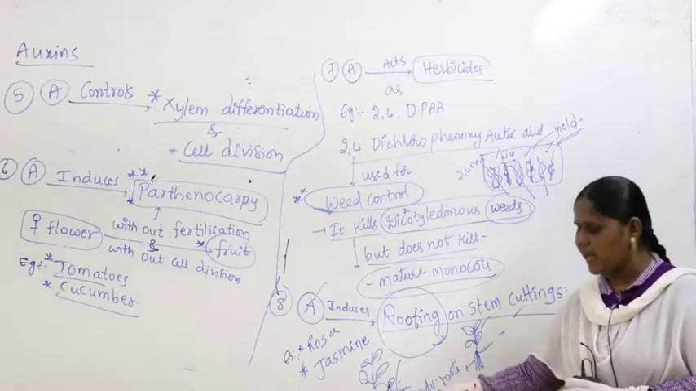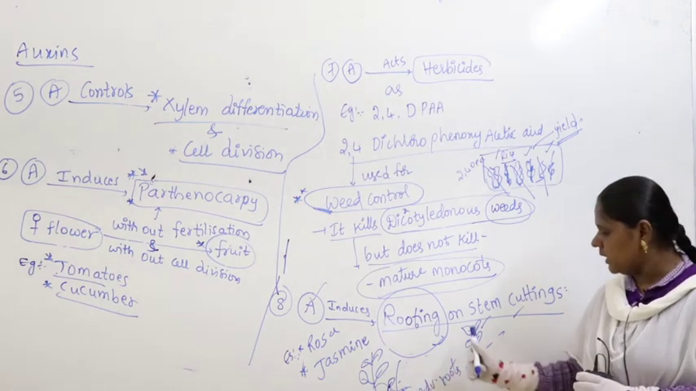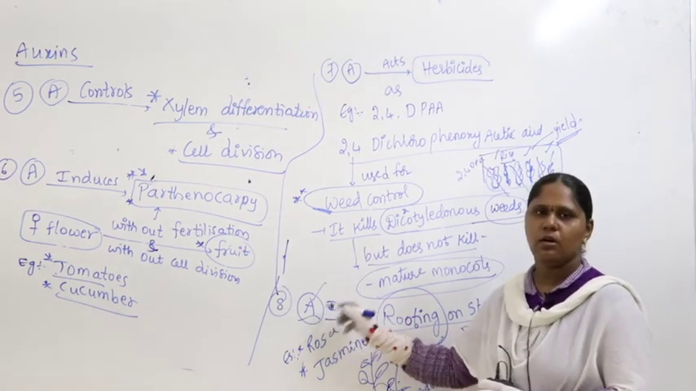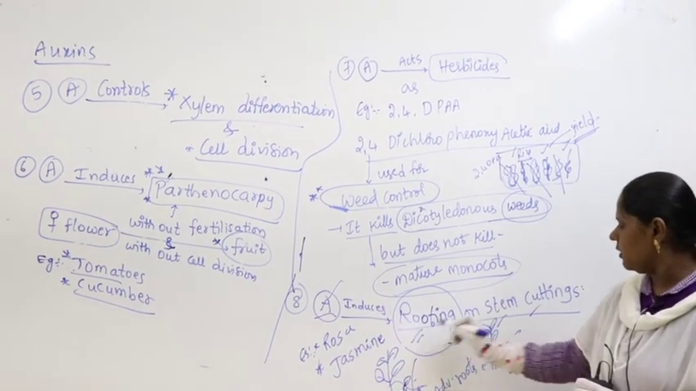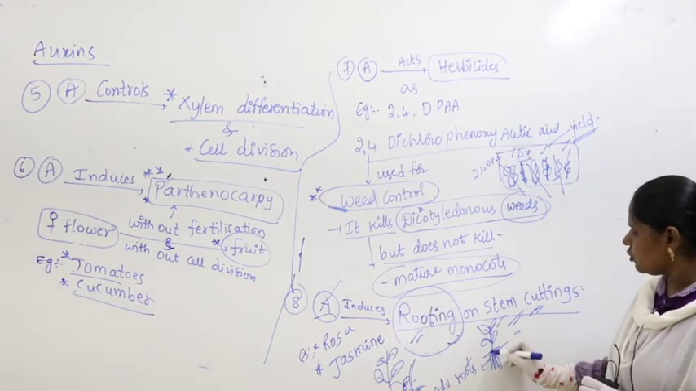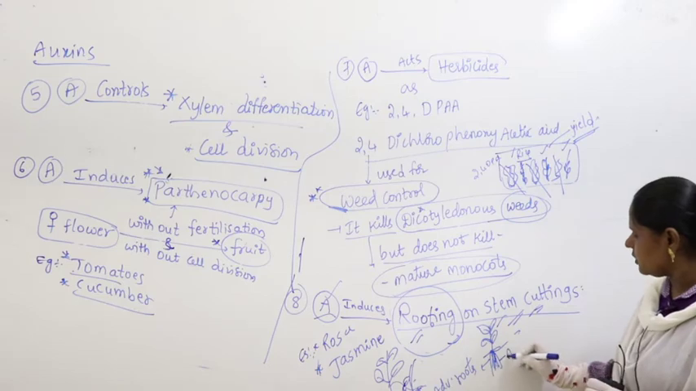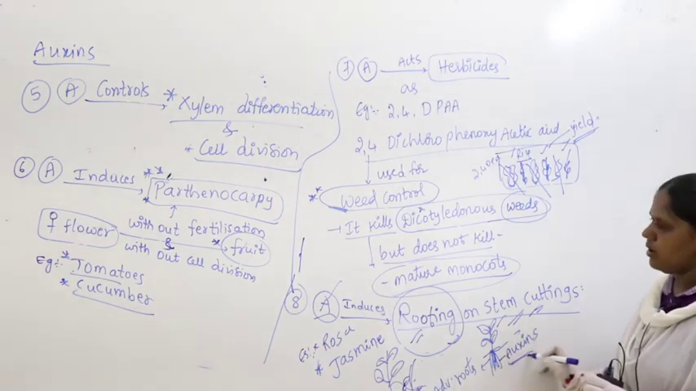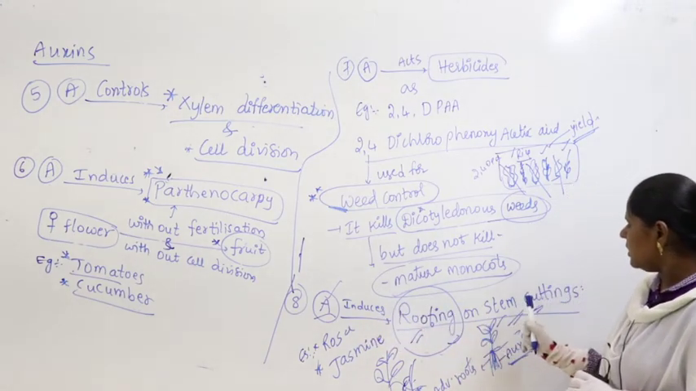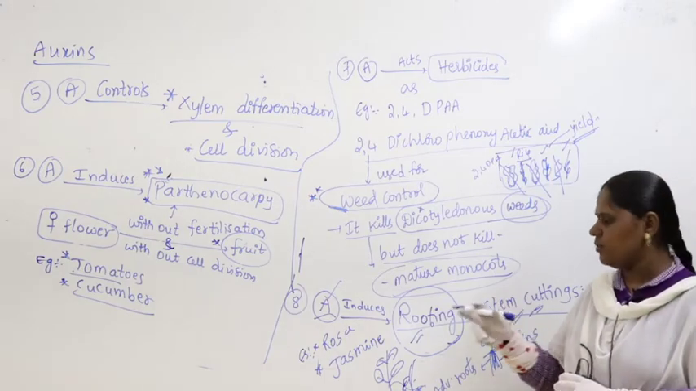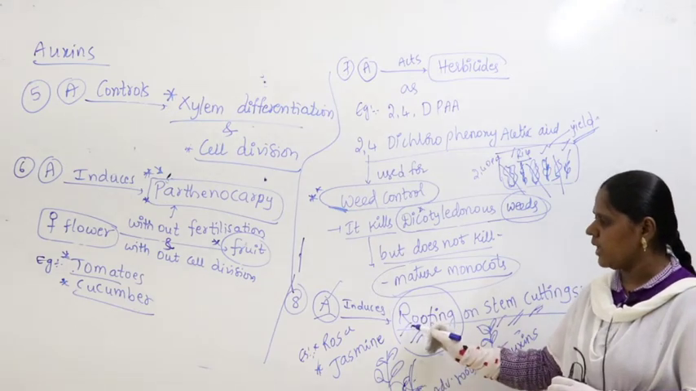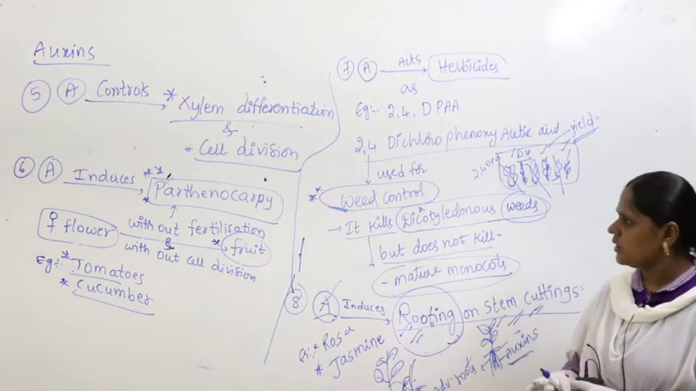So whenever you cut the branch or the stem and put it in the soil, root formation happens. It's because of what? Auxin. Auxin induces rooting on stem cuttings. The stem is cut and placed in the soil, adventitious roots are produced, and it is all because of auxin. I hope this point is clear. When you cut the stem of jasmine or rosa and put it in the soil, roots will form once again and it develops into a new plant; it is all because of auxins. Let us continue further.